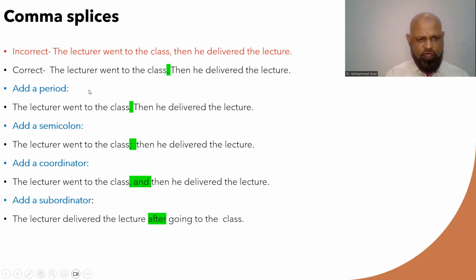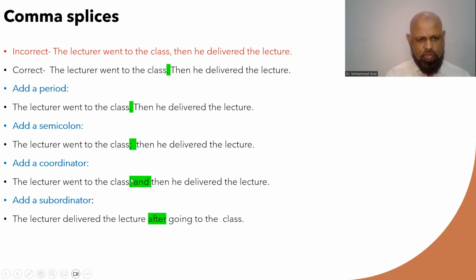There are many ways to fix this problem. We can use a period, as you have just seen in the correct example here. We can use a period after the first sentence and the problem is fixed. Remember, then does not take a comma before or after. Add a semicolon: The lecturer went to the class; then he delivered the lecture.